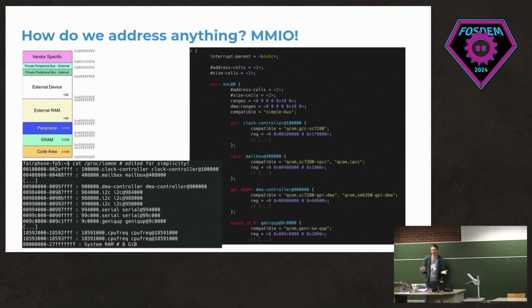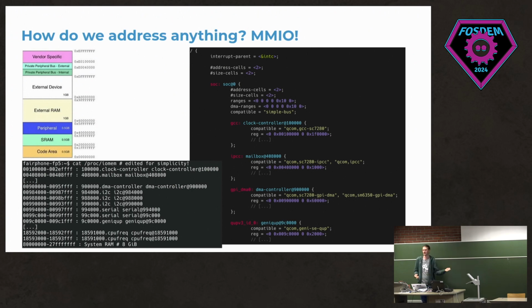This is what I believe most or all ARM chips use, probably also a lot of other CPU architectures. You can imagine this, so I guess you're all familiar with RAM, you have some address space and you can write to it and read from it again. But with MMIO, on different addresses, you can talk with different functionality. So for example, on the address 0x100,000, there's the GCC, the global clock controller.